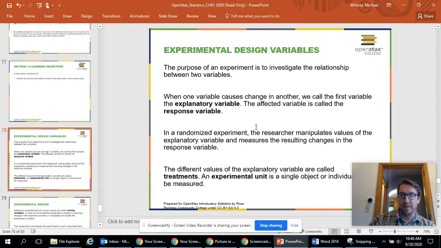So in a randomized experiment, the researcher manipulates values of the explanatory variable. We give different doses of that medicine or therapeutic, and we measure the results in the person, the response. That's called the response variable because it's responding to what we're changing, the different values of the explanatory variable. Those different values of the medicine are called our treatments, which makes sense in a medical sense. And the experimental unit is just a single object or individual being measured.